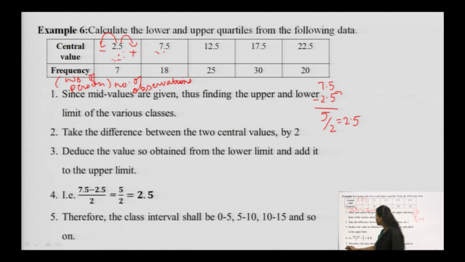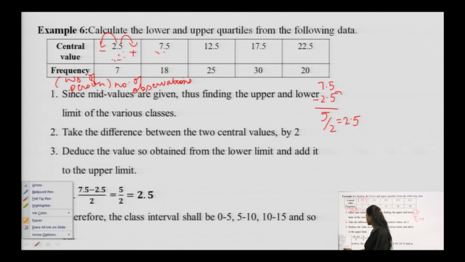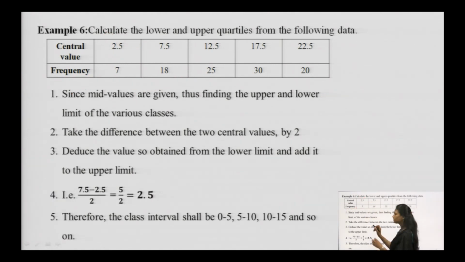For example, I told you what you are supposed to do. You add 2.5 here and you subtract 2.5 here. So, what values will I get? 2.5 minus 2.5 gives you 0 and 2.5 plus 2.5 gives you 5.